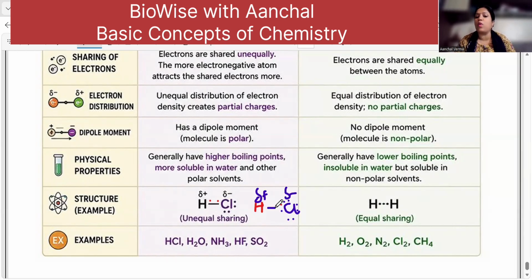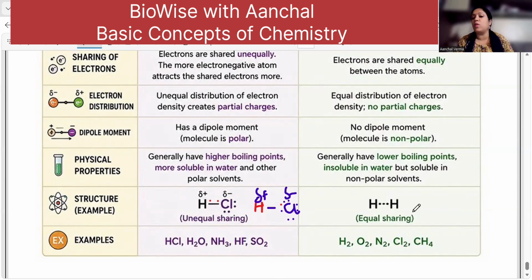This forms a polar covalent bond in which there are no cations and anions here. Chlorine is attracting the electron towards itself, so there is a slight negative charge on that atom, and it creates a polar molecule. Polar molecule means charge separation by a distance. So here you have a slight positive charge on the hydrogen atom, and on chlorine you have a negative charge. Similar cases you can see in water, ammonia, hydrogen fluoride, sulfur dioxide, and all.